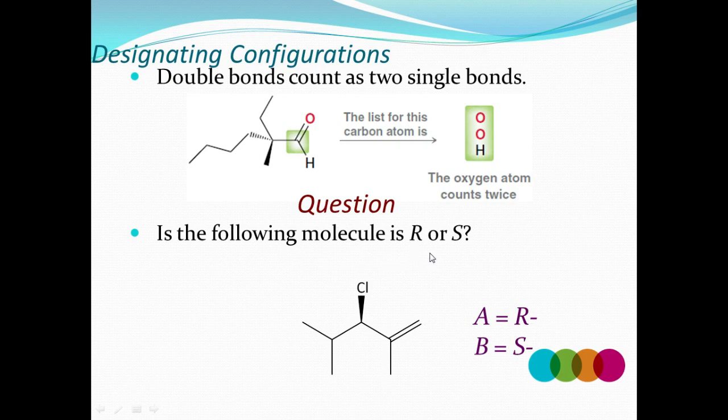The question is: are the following molecules R or S? You see here which one is R and which one is S. Molecule A is R, molecule B is S. You see here the central carbon, chlorine and two groups. One is for A, this is for B, right? So this is an important point of RS configuration, right?